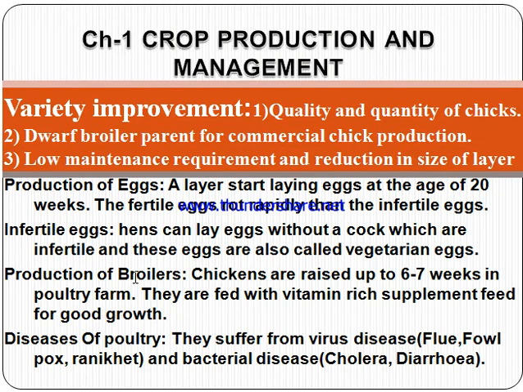Next is variety improvement. How can we improve the variety? By improving the quality and quantity of chicks. The dwarf broiler parent for commercial chick production, low maintenance requirement and reduction in size of layer. What about the production of eggs? A layer starts laying eggs at the age of 20 weeks.